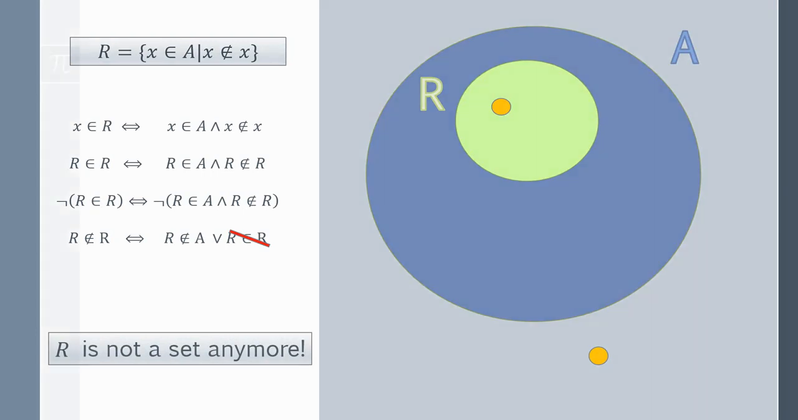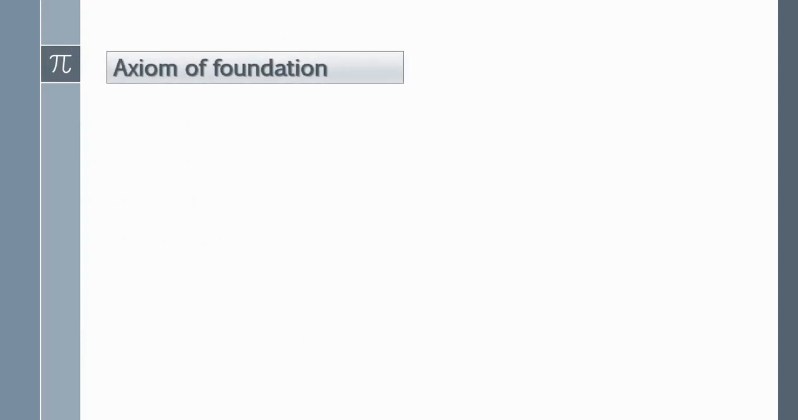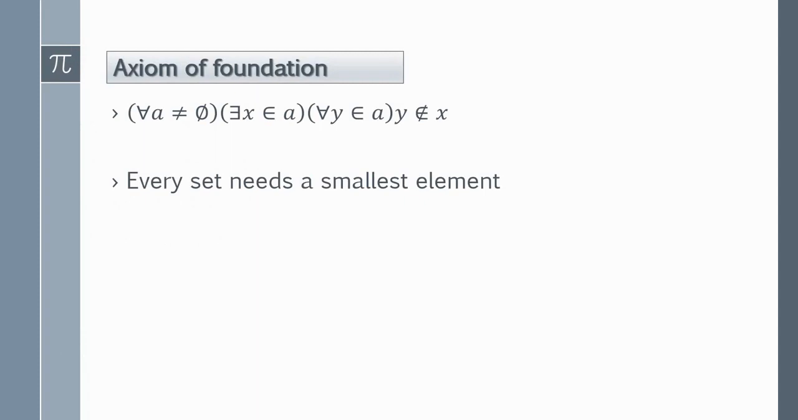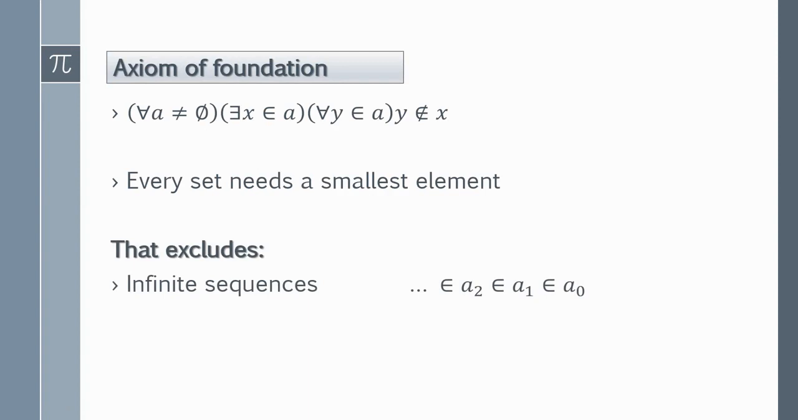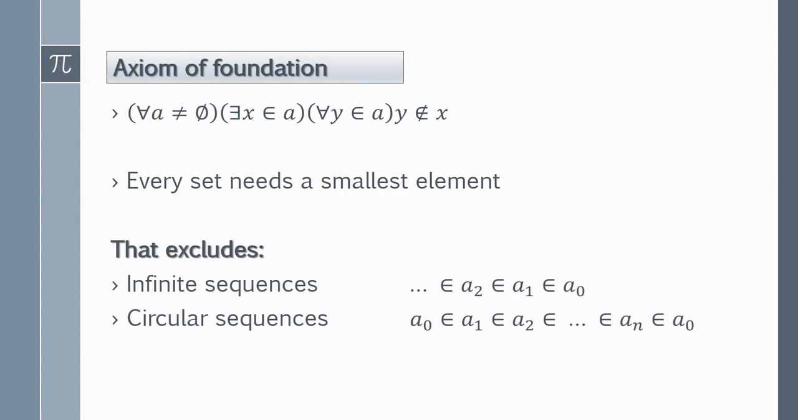There is another axiom which is capable to prevent the paradox. It is the axiom of foundation. It states that every set needs to have a smallest element. That excludes every counterintuitive set that is an infinite sequence or any kind of circular sequence of sets which do contain themselves. Of course, the set R by Russell falls also under that definition and is therefore not only not derivable from the axioms, but also strictly forbidden.